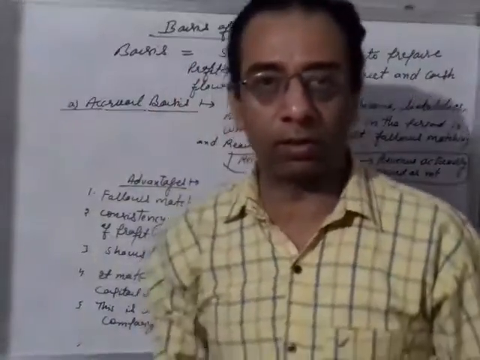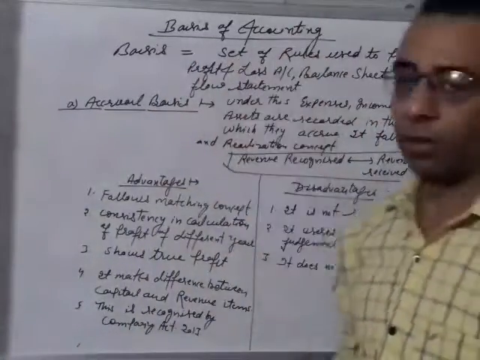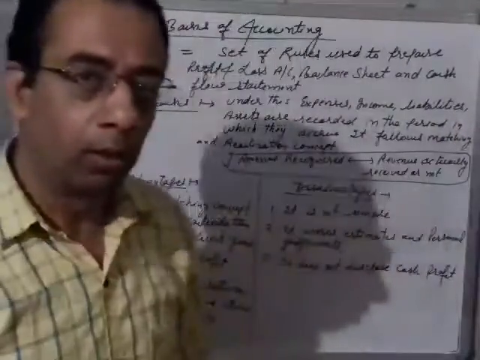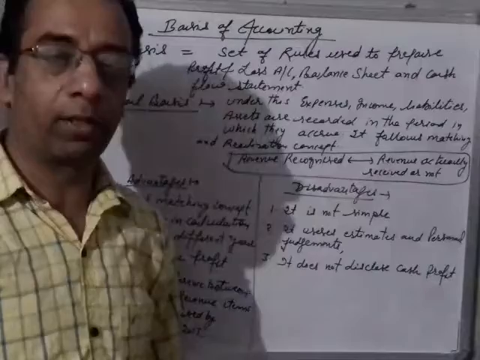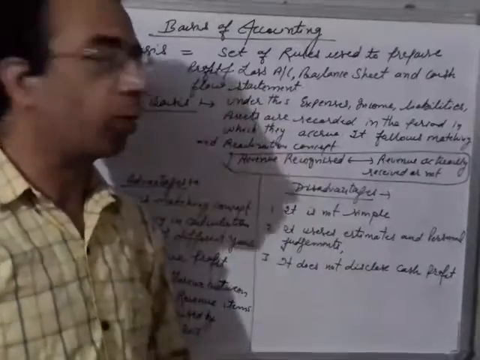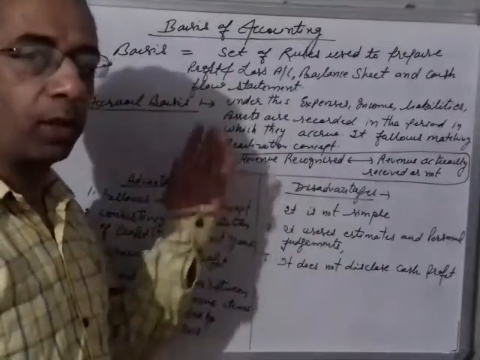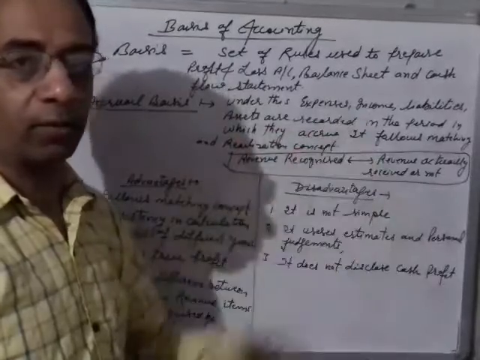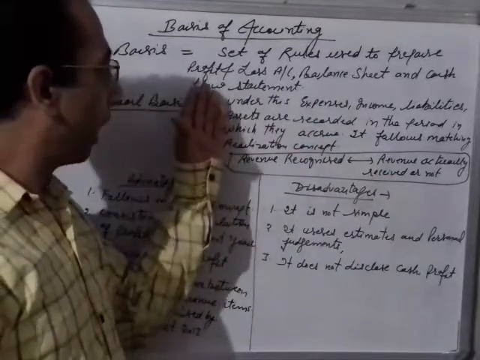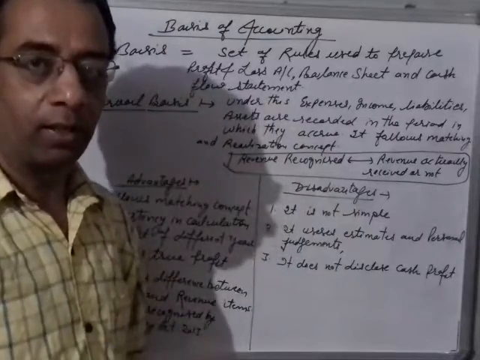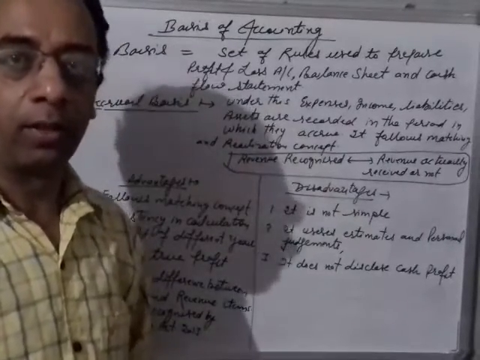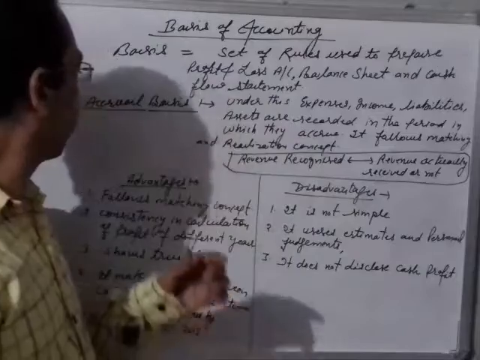Today we will discuss the new topic, the basis of accounting. Students, you know very well the meaning of basis. Basis is like the set of rules used to prepare the profit and loss account, balance sheet and cash flow statement. Actually, these three documents are very important, and normally they are prepared in our organizations.